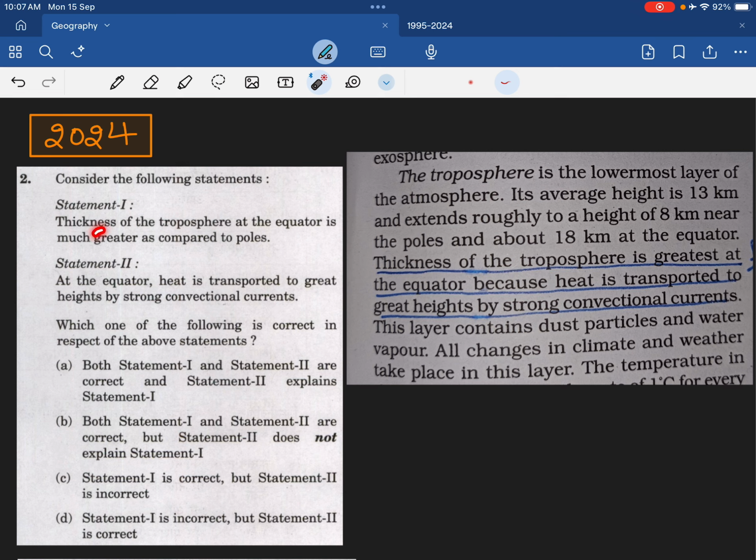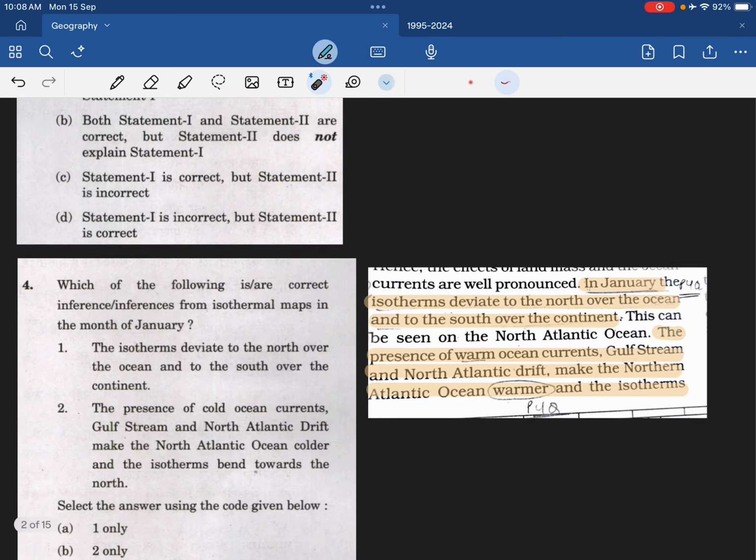It says the thickness of the troposphere at the equator is much greater as compared to the poles, and you see this line, the thickness of the troposphere is greatest at the equator. Till here it is directly from NCERT, and the second statement says because heat is transported to great heights by strong convectional currents. This also becomes correct, and it also becomes the correct explanation of statement 1.